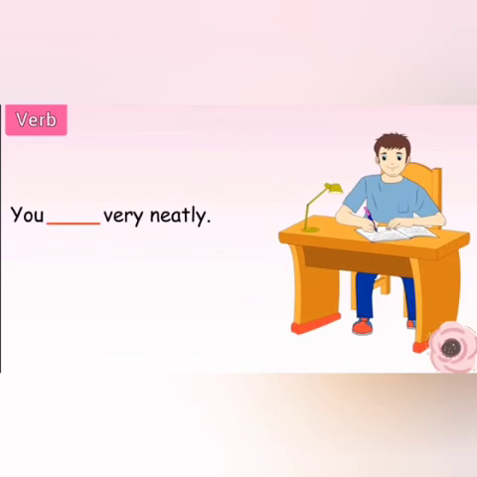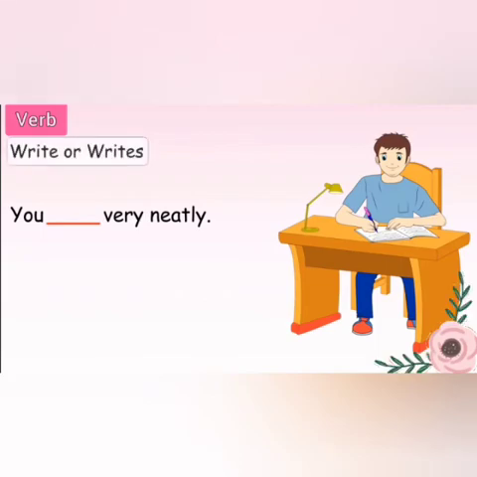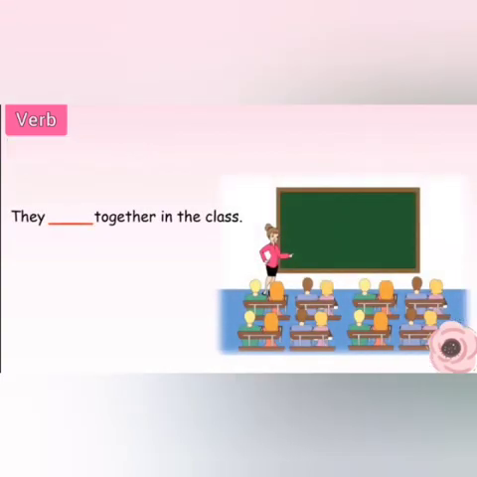Here we have a sentence, you dash very neatly. And we need to fill it with the correct form of verb, write or writes. Kids, we have to place the verb after the pronoun you. According to the rule, the verb after the pronoun you does not end in s or es. So we will use write. You write very neatly.